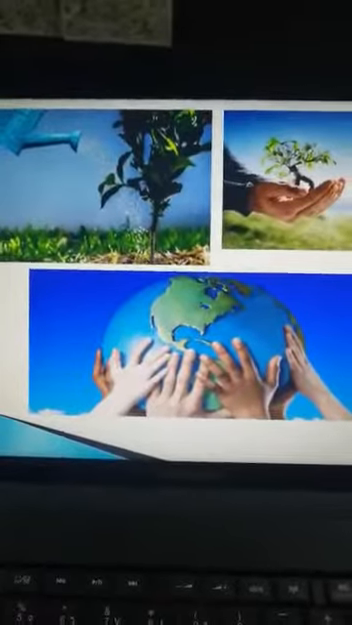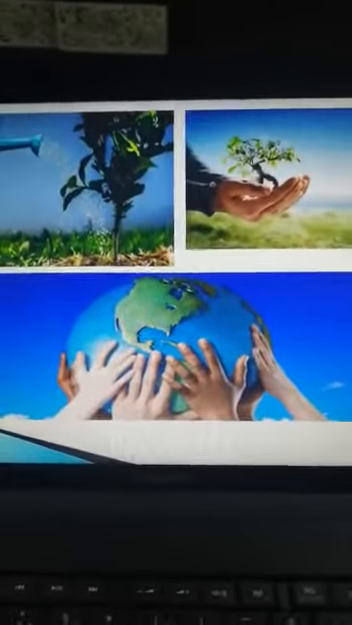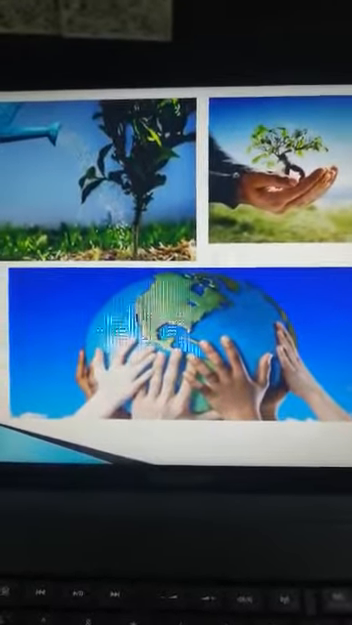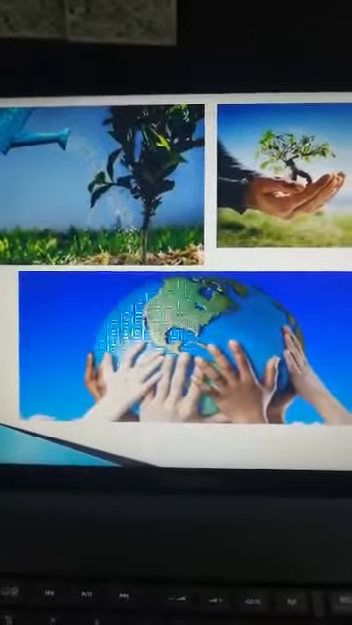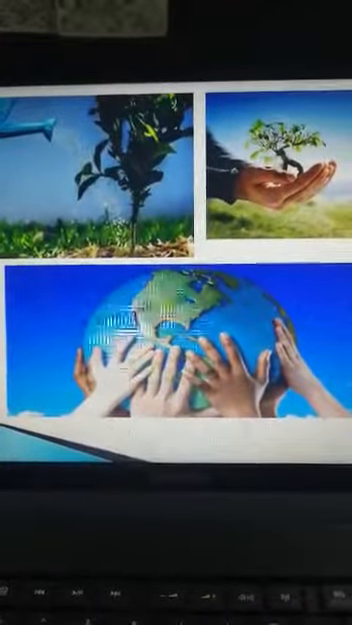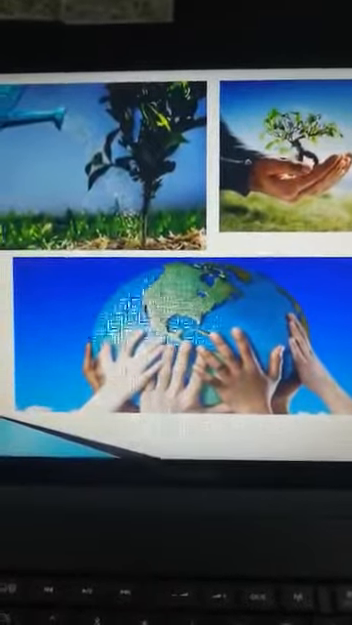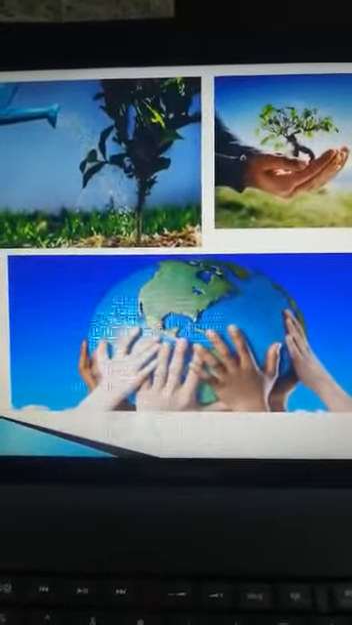In this session we talked about conservation and stewardship, and we know the difference between them. If we practice conservation and stewardship of our resources, we will protect our Earth's resources.